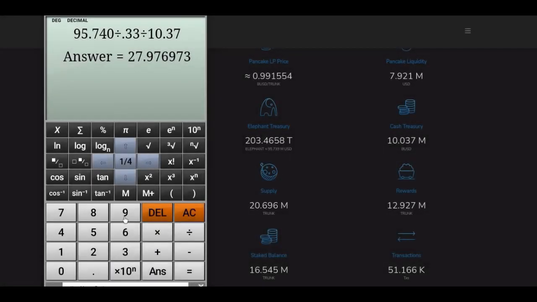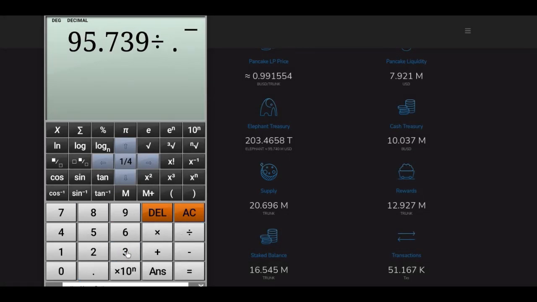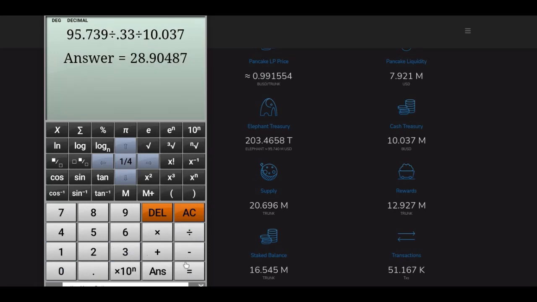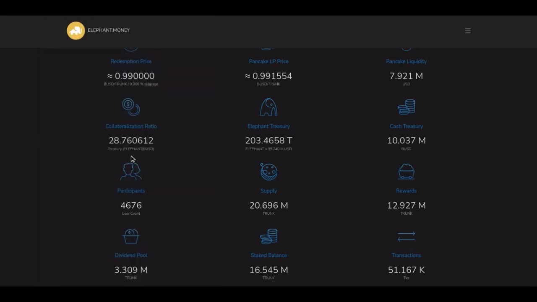Now, let's calculate the collateralization ratio together. First, take the amount of money in the Elephant treasury in USD, divide it by 0.33, and the balance in the cash treasury. As you can see, that gets us very close to the actual collateralization ratio, and our result would be more accurate if more decimal places were given in the stats.